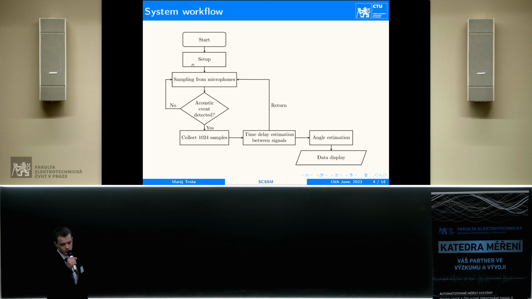thread for data processing. After the thread starts, there is a continuous loop which reads the samples from the microphones, and for every sample, it tries to detect acoustic impulse events. If some event is detected, we start to collect 1024 samples, and after the collection is done, we compute the time delay difference between the two signals, calculate the angle from it, and display it using some interface.